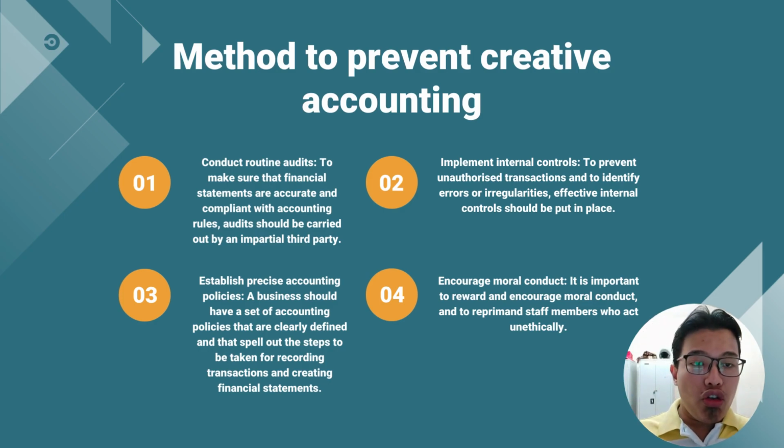Secondly, is to implement internal control to prevent unauthorized transactions and as well to identify errors or irregularities. This is effective internal control and should be put in place. Thirdly, is to establish precise accounting policies. A business should have a set of accounting policies that are clearly defined and that spell out the steps to be taken for recording transactions and creating financial statements.